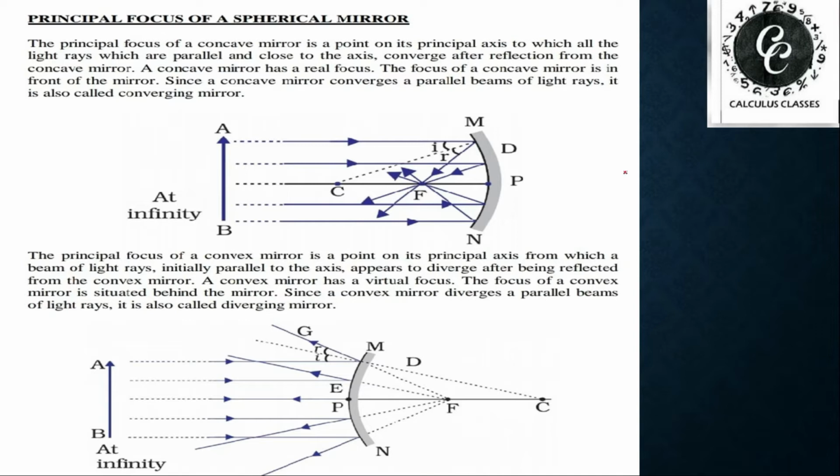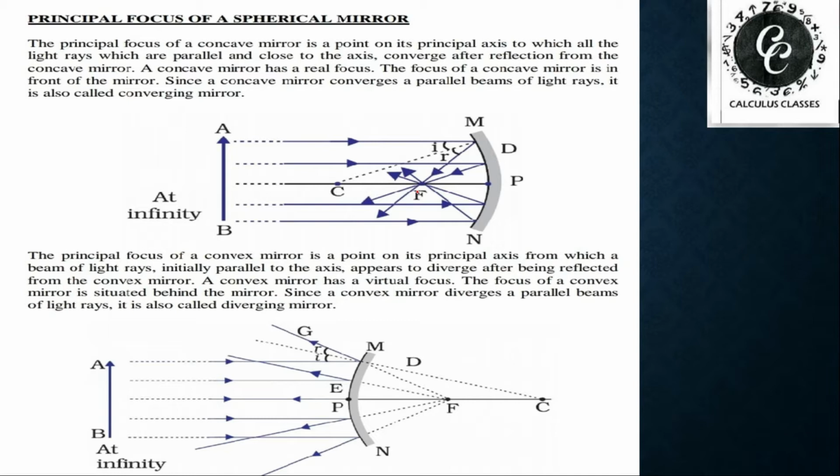Now the next topic is the principal focus of a spherical mirror. If we take a point on the principal axis at which light rays coming parallel to the principal axis converge after reflection, that point of convergence is known as the principal focus of a concave mirror. Simply, in a concave mirror, if light rays come parallel to the principal axis, after reflection they meet at a point. This point is known as the principal focus.